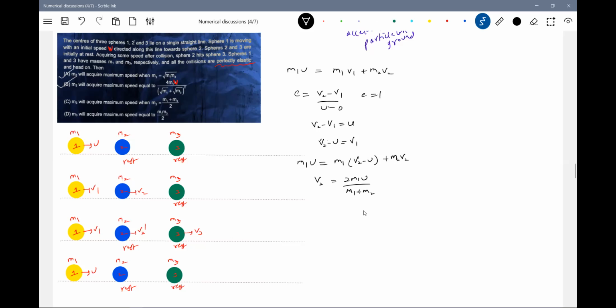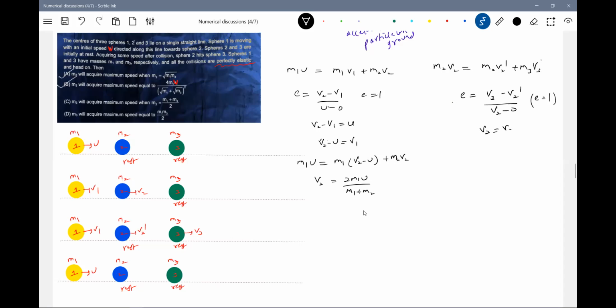Okay, this will go and collide. So again, let me apply conservation of linear momentum between these: M2V2 is equal to M2V2 dash plus M3V3. V3 is what is needed for us. Applying conservation of linear momentum again, (V3 minus V2 dash) by V2 equals 1, as e equals 1.